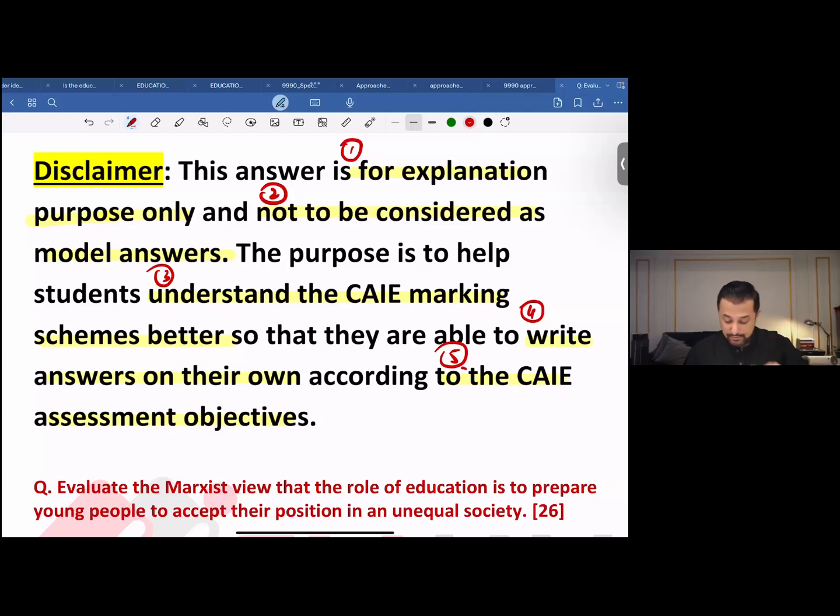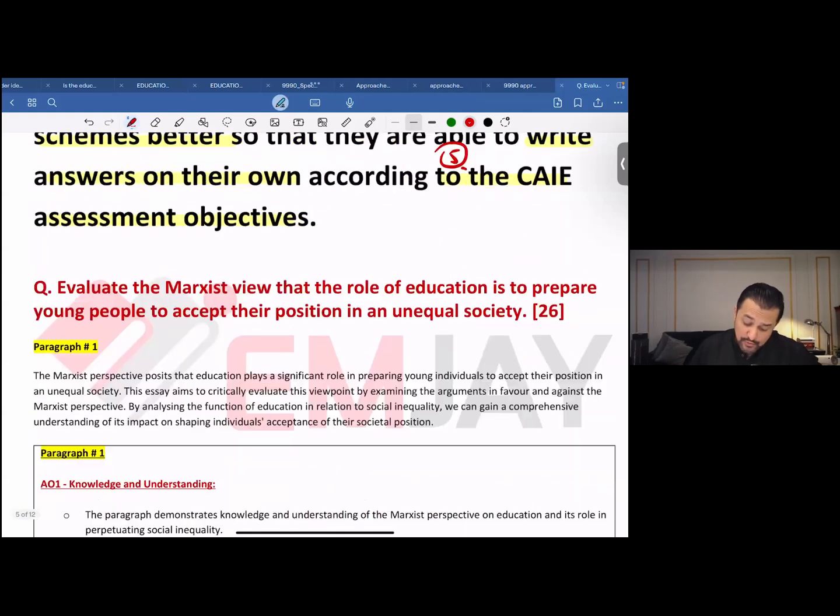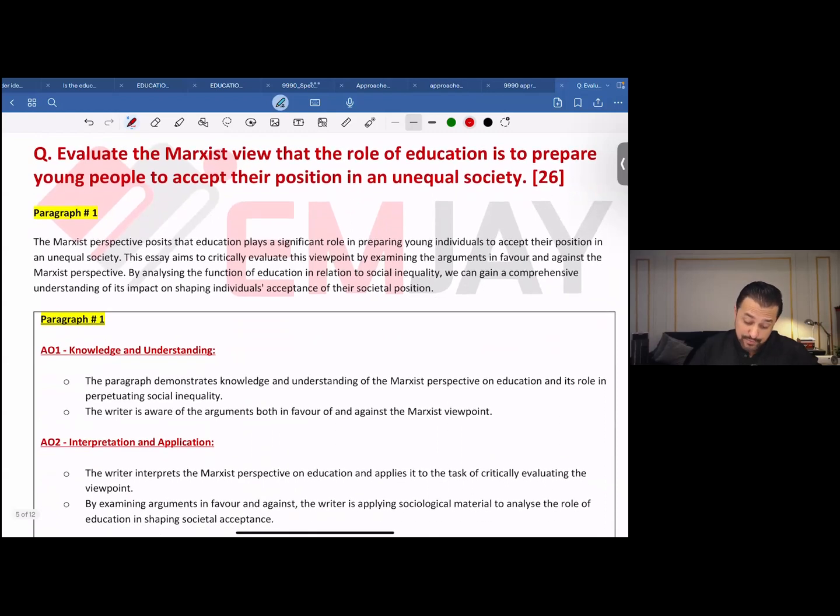So yeah, to begin with, evaluate the Marxist view that the role of education is to prepare young people to accept their position in an unequal society. Now, we know that this statement is about the Marxist perspective. If we have a look at the introduction here, paragraph number 1, the Marxist perspective posits that education plays a significant role in preparing young individuals to accept their positions in an unequal society.